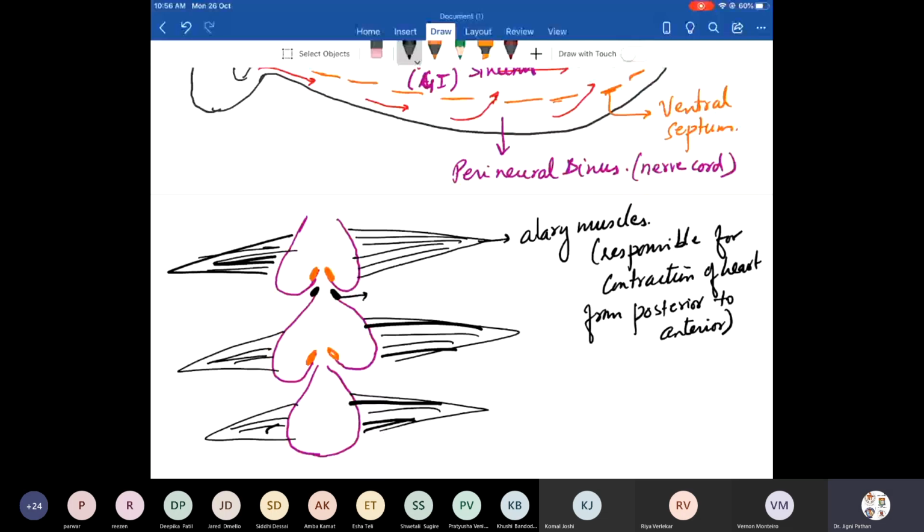Ventricular valve. This is the auricular valve, and the opening that you see is called ostia. It's called ostia.